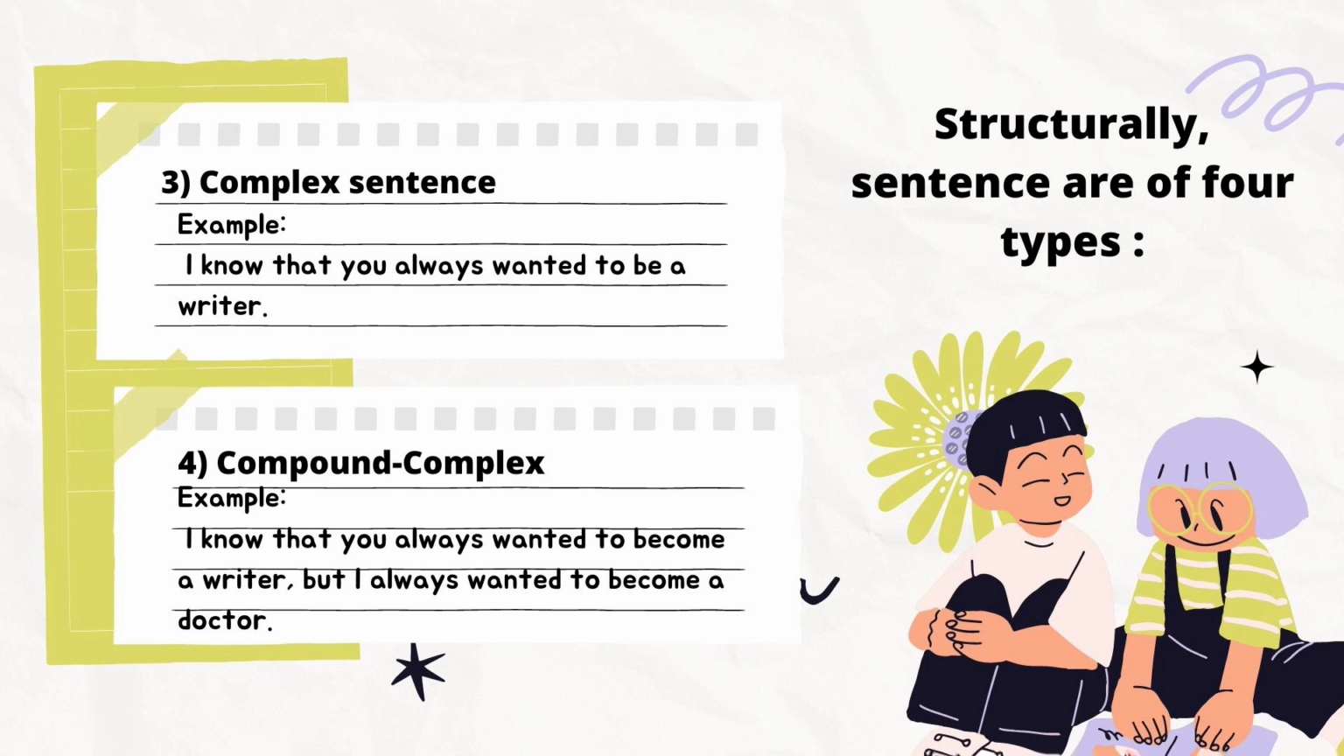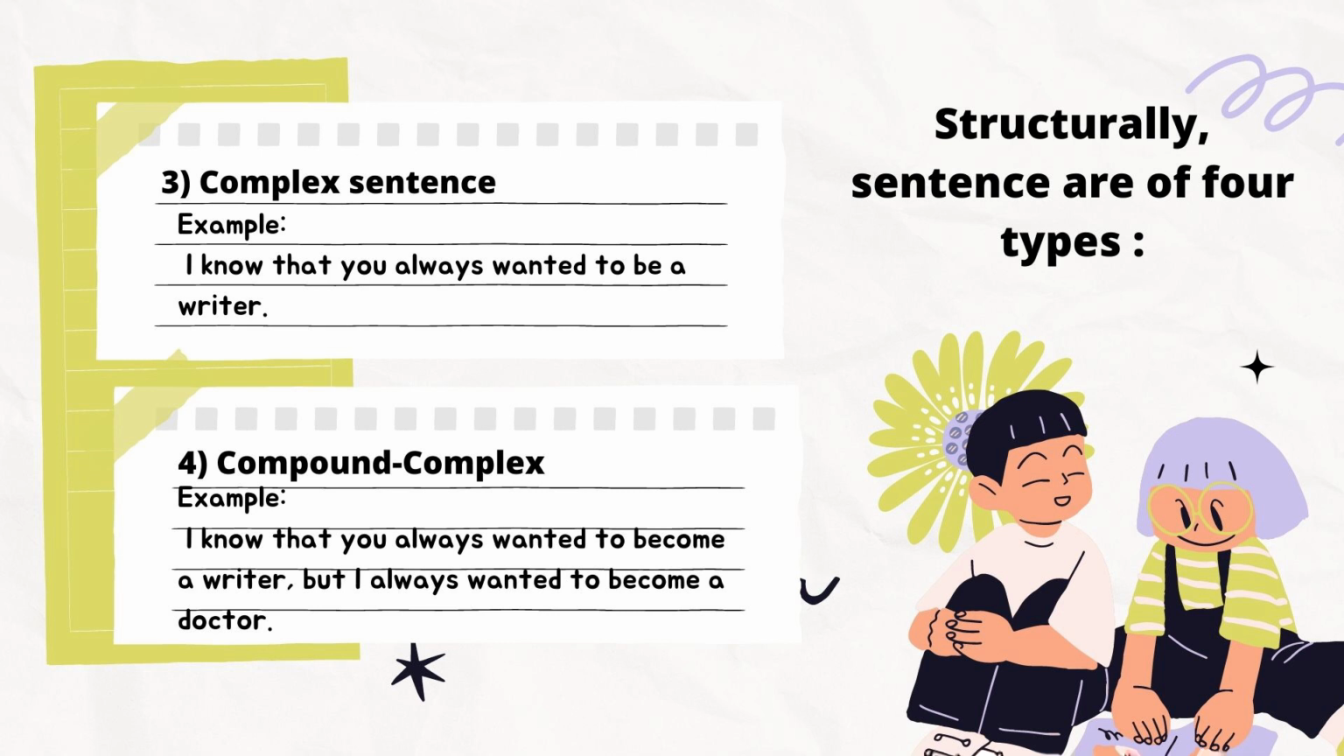Number 3 is complex sentence. A complex sentence has more than one clause, but one of them must be an independent clause and the other or others must be a dependent clause. For example, I know that you always want to be a writer. Here, a dependent clause is followed by a connector and an independent clause.